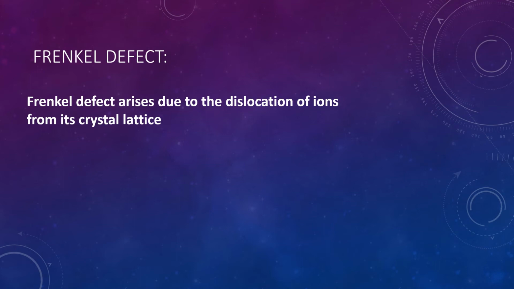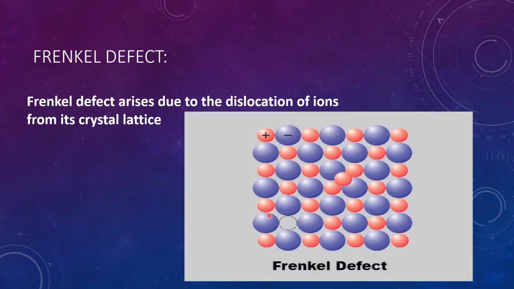That type of defect is called a Frenkel defect. See, here one vacant place is there, and this person could sit here, but that condition is not suitable for them. This person is going to sit here because his friends are surrounded here.